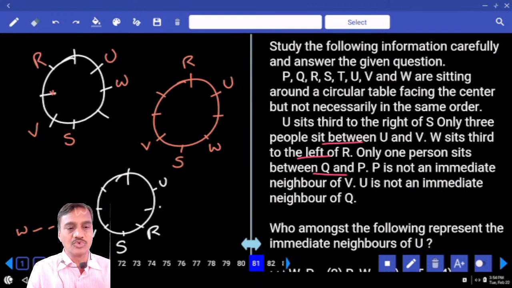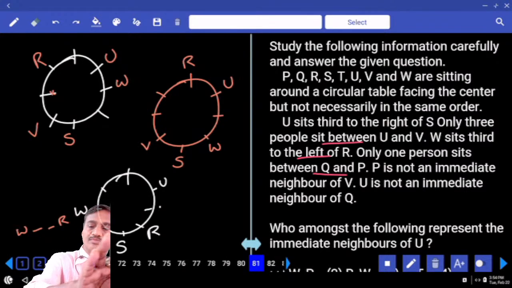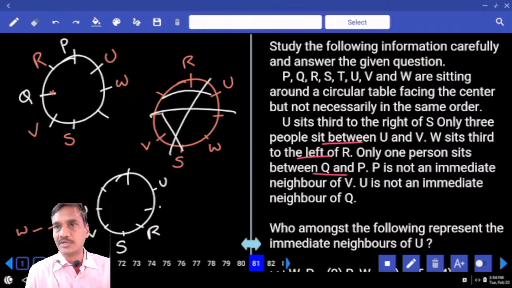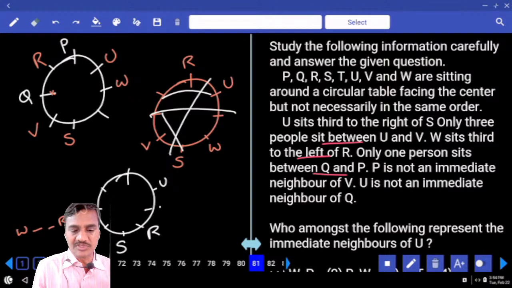1 person between Q and P. P is not an immediate neighbor of V, hence P is here. Q is here, 1 person between P and Q. And P is not an immediate neighbor of V, hence P cannot be here. In this case, 1 person between P and Q is not at all possible. Done? And in this case, 1 person between P and Q is possible here, isn't it?